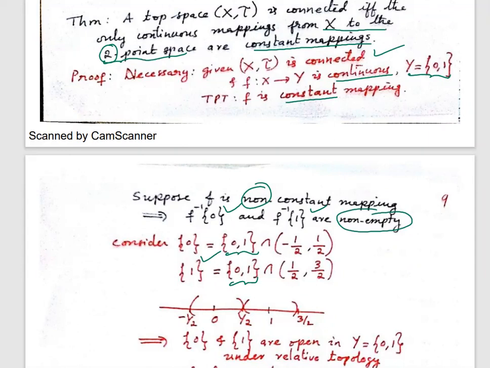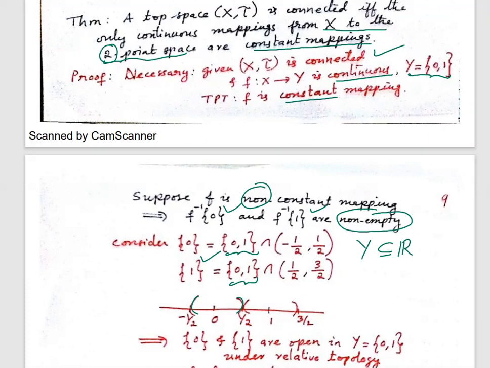Singleton 0 is nothing but [0, 1] intersection (minus half, plus half), an open interval, that is a tau element. Our Y is a subset of R, and on R, the real numbers, we are taking the usual topology. And the elements which are open in the usual topology are open intervals.